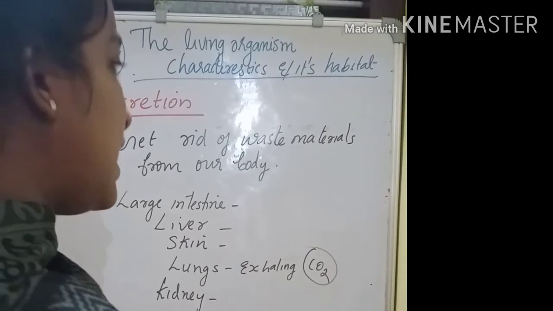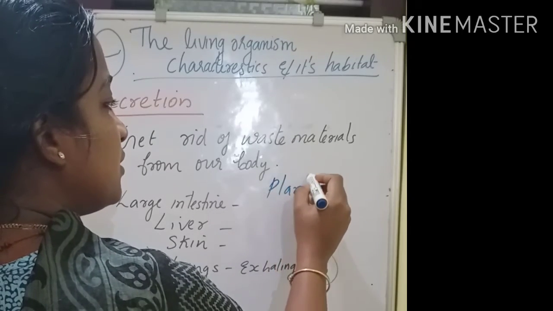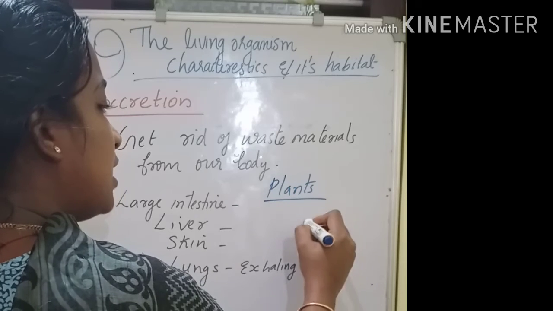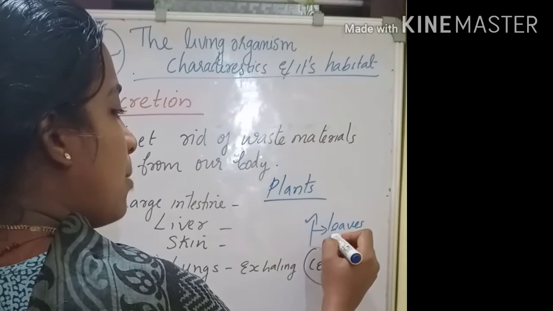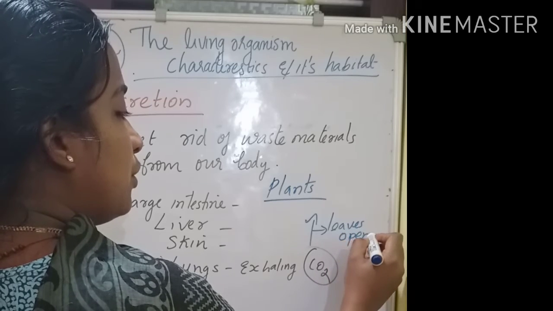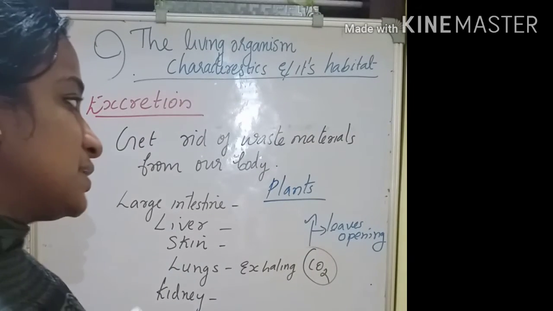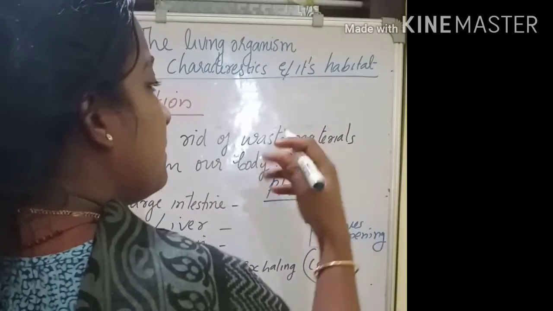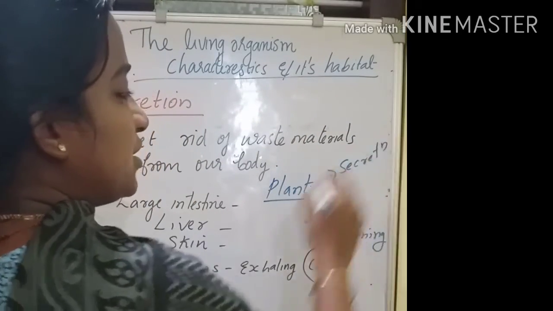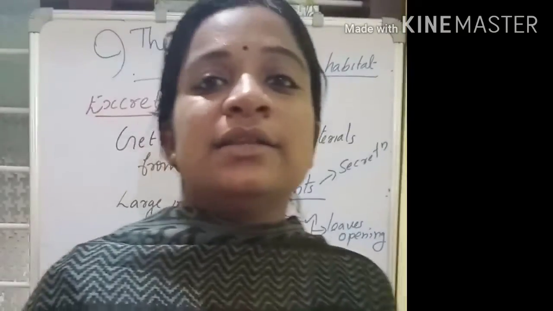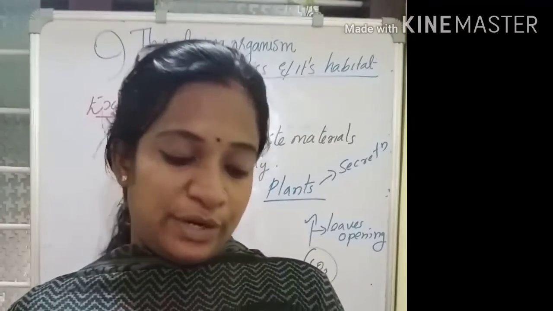In the case of plants, plants are also giving out carbon dioxide through the leaf openings. That I already told you, through the stomata they are removing the carbon dioxide. Sometimes they make some secretions, and through that they remove the unwanted materials from their body.